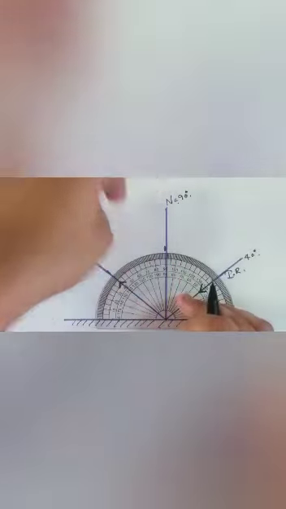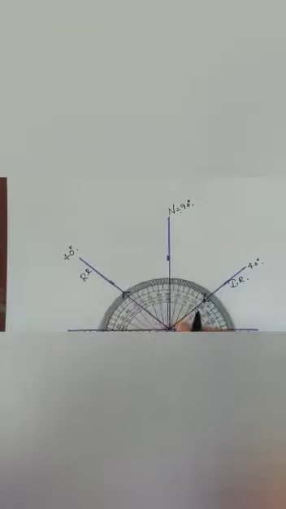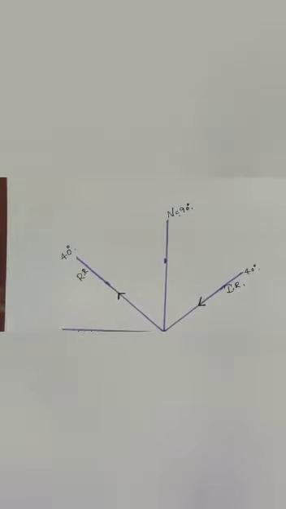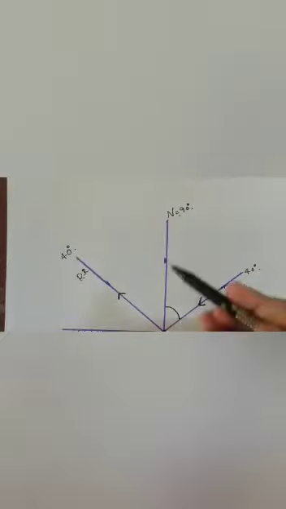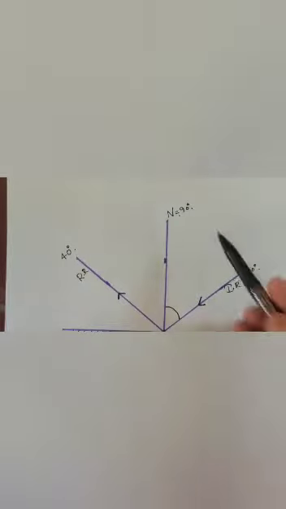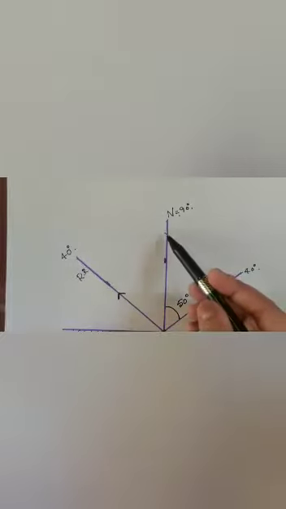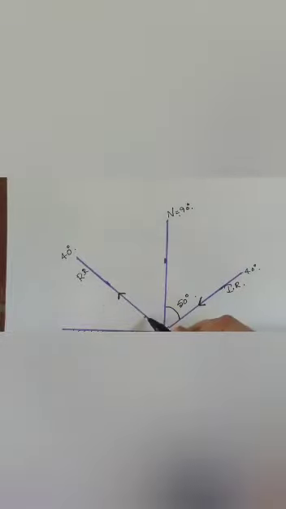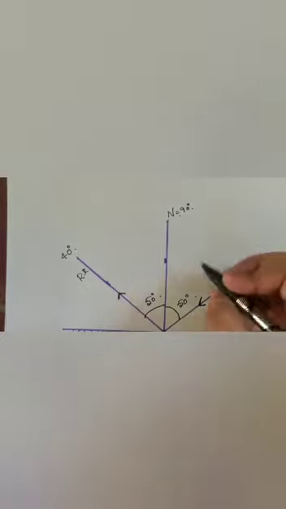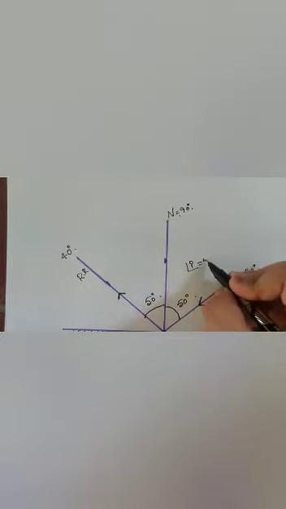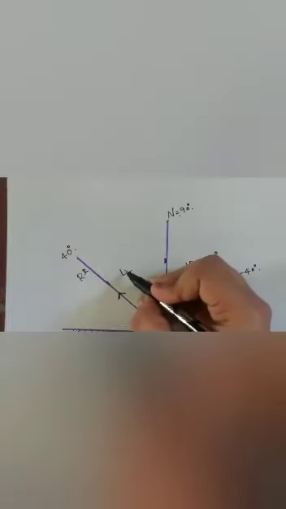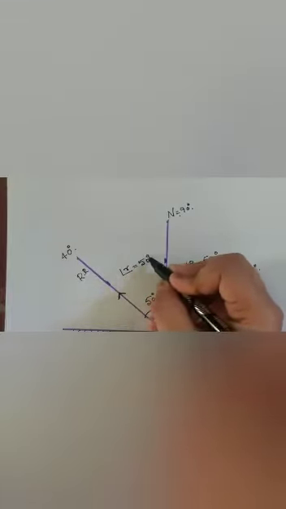With respect to the normal ray, we are going to say how much the angle of incidence will be and how much the angle of reflection will be. Now let us see what the angle between the normal and the incident ray is. If you take the difference of this, how much do you get? It is 50 degrees. Similarly, the difference between the normal and the reflected ray, if you have done that, the angle will be 50 degrees. So that means angle of incidence equals 50 degrees, angle of reflection equals 50 degrees.